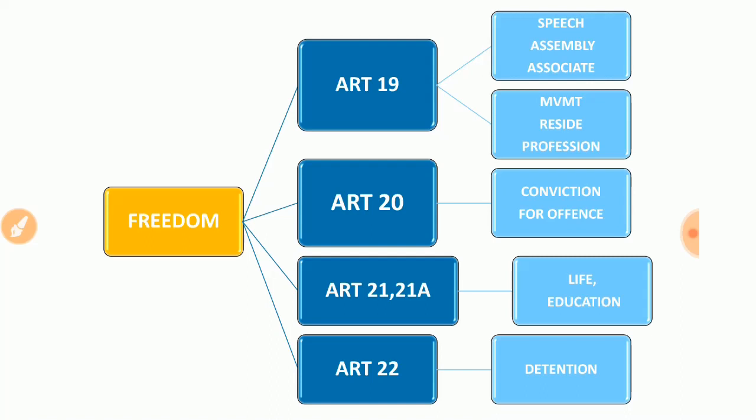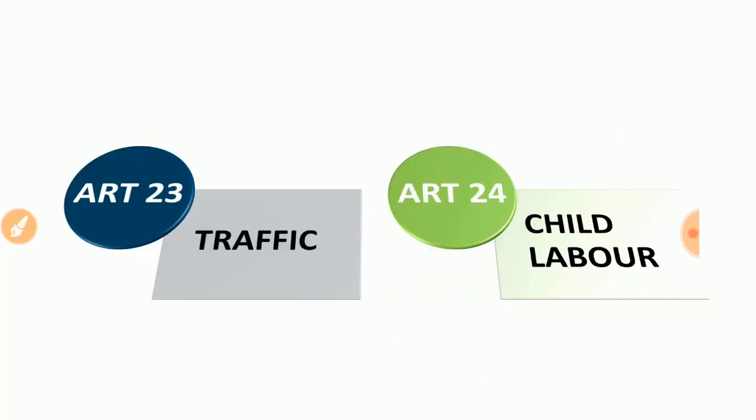Conviction of offense means what? There is always a point that the court will listen to you. If you are committing a crime, you still have a space for expressing what you want to express. Okay, and next important is Articles 23 and 24, that is human trafficking, and 24 is against child labor. Now we finished right to equality, that is 14 to 18, then right to freedom 19 to 22, then right against exploitation, that is trafficking and child labor, 23 and 24.